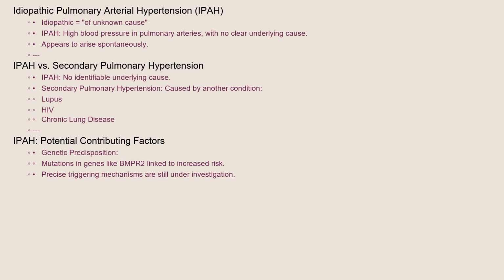The term idiopathic means of unknown cause. Therefore, idiopathic pulmonary arterial hypertension means high blood pressure in the pulmonary arteries, without a clearly identifiable underlying cause. Unlike secondary pulmonary hypertension, which is caused by another condition like lupus, HIV, or chronic lung disease, IPH appears to arise spontaneously. Research suggests genetic predisposition may play a role in some cases, as mutations in genes like BMPR2 have been linked to an increased risk. However, the precise mechanisms that trigger IPH remain a subject of ongoing investigation.